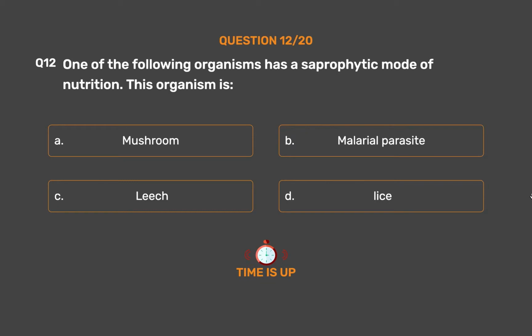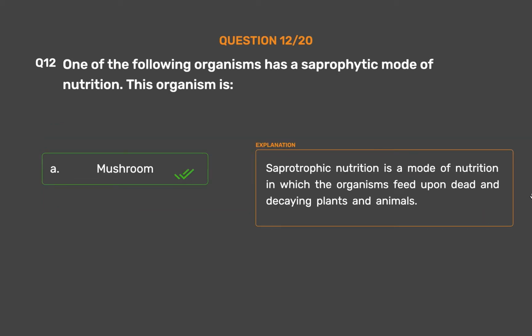The correct answer is option A. Mushroom. Saprophytic nutrition is a mode of nutrition in which the organisms feed upon dead and decaying plants and animals.